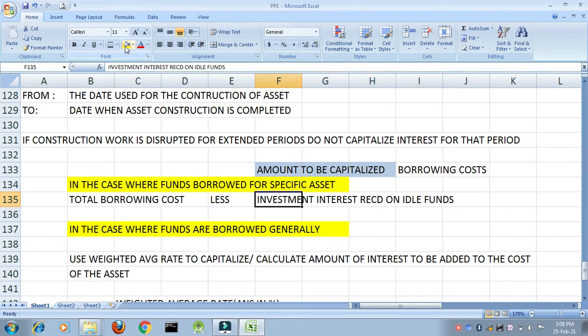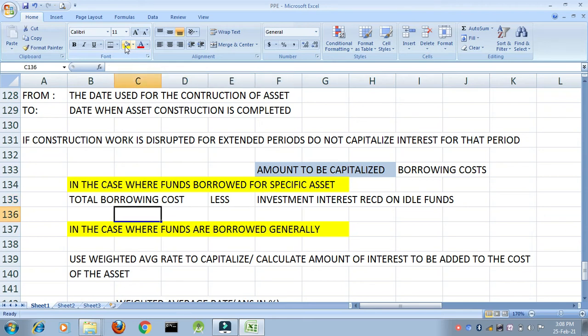Suppose I have borrowed 10 lakh rupees, but then I am using only 7 lakh rupees. 3 lakhs I have invested it somewhere. So if I am investing, I am also receiving interest. So interest payable minus interest received, that will be the amount of interest that I will be adding to the cost of my asset.